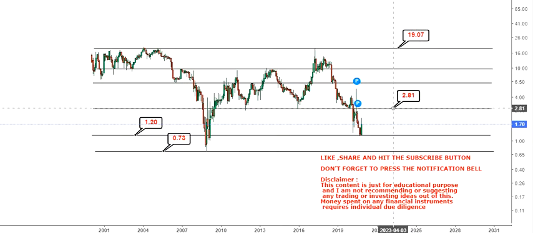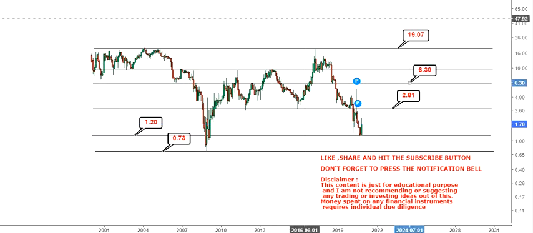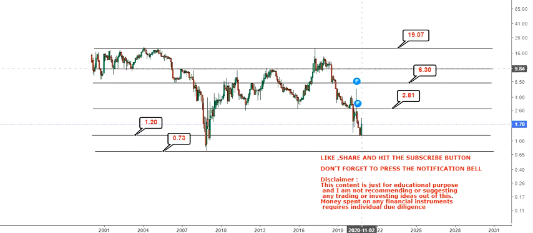Your first target or resistance will be 2.8. If it closes above that, then you have $6.3. Further, you have 9.98, and your final level would be $19 on the upside. This is how you can approach the trend, but understand that each and every level, support or resistance, is very important, and one needs to check their positions after each support level the stock crosses or each time it falls down from resistance.